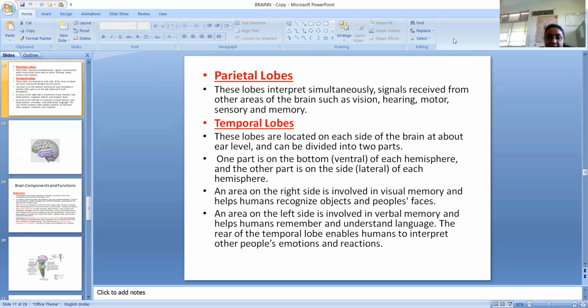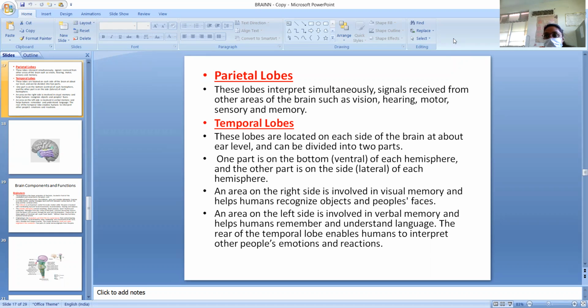Whereas the temporal lobe is located in the brain at about ear level, on both sides. One part is on the bottom of each hemisphere and another part is on the side of each hemisphere. An area on the right side is involved in visual memory and helps humans recognize objects and people's faces. An area on the left side is involved in verbal memory and helps humans remember and understand language. The rear of the temporal lobe enables humans to interpret other people's emotions and reactions.